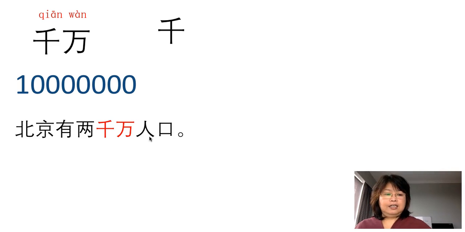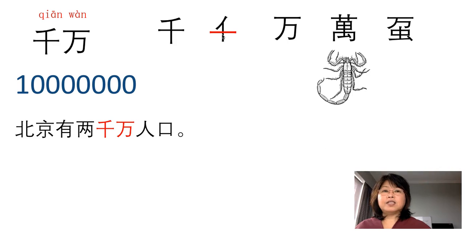千. This is like a person, and we put a cross, because 千 is a lot, isn't it? We use a cross to indicate many of them. So 千 means 1,000, and 万 means 10,000.